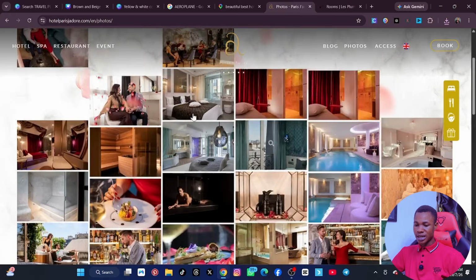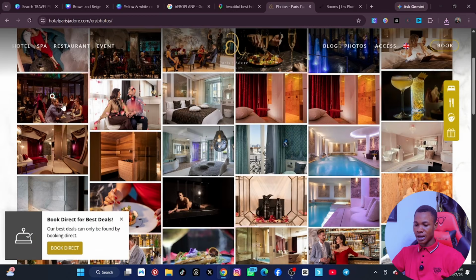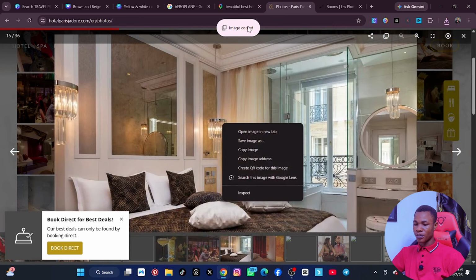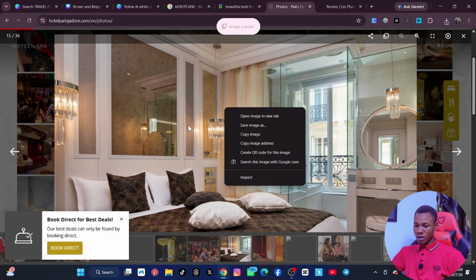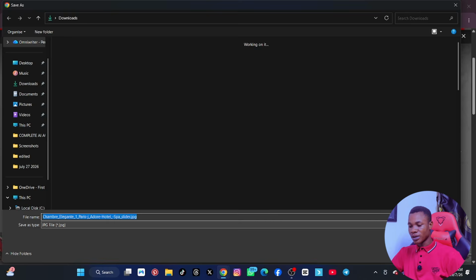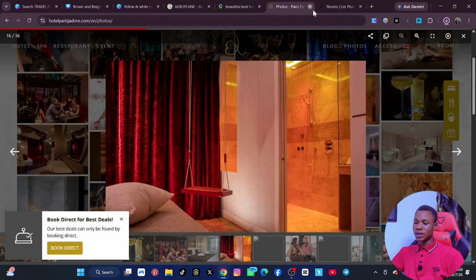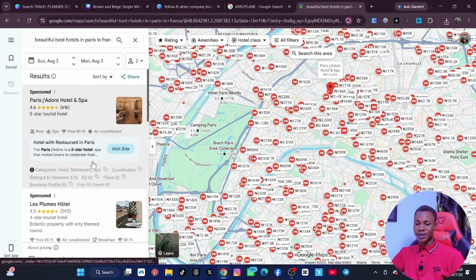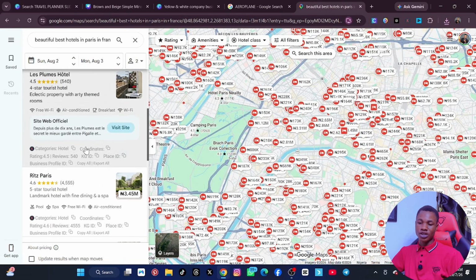This one also has a lot of pictures. You can see it here. You can right click on it and then save or copy the image, or save the image as. Sorry, I don't want to copy, I want to save the image as, and save it to our listing. Is that okay? So that is how to research hotels. You can go to their website from here and see how you can use them.